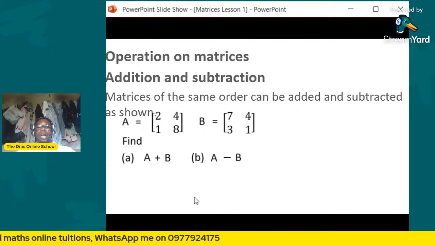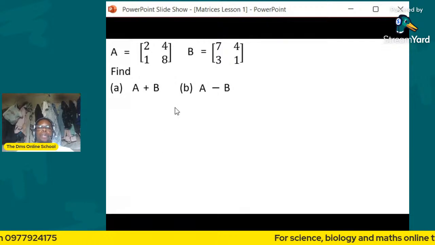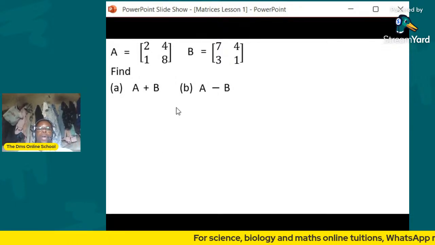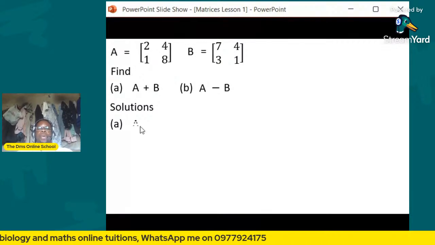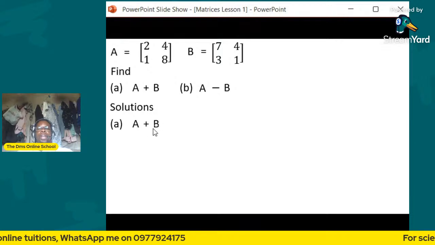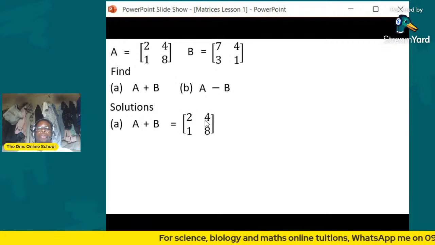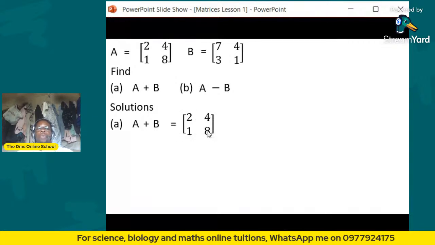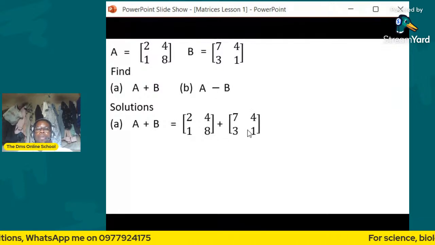So let's see how we can answer this. Let's see if you can follow very well how we are going to answer this one here. Solutions: we'll start with A plus B equals. We are going to substitute. A is this matrix here, guys, so we'll put 2, 4, 1, 8. Then we'll put plus, and then we'll get this matrix and put it there.